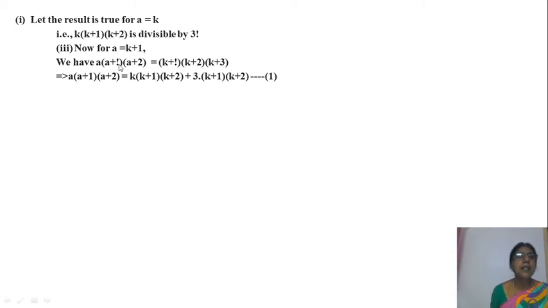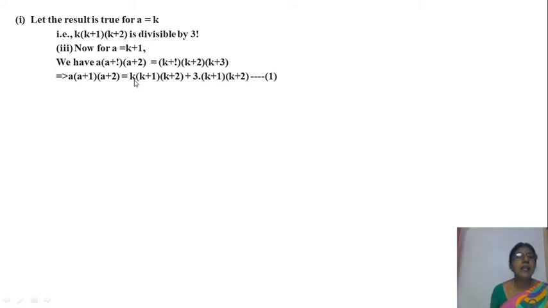That means the LHS, there is no change in LHS, is equal to k plus 1 into k plus 2, let this be p. So p into k, that is k into k plus 1 into k plus 2, plus 3 into this p, that is 3 into k plus 1 into k plus 2. Let it be equation 1.